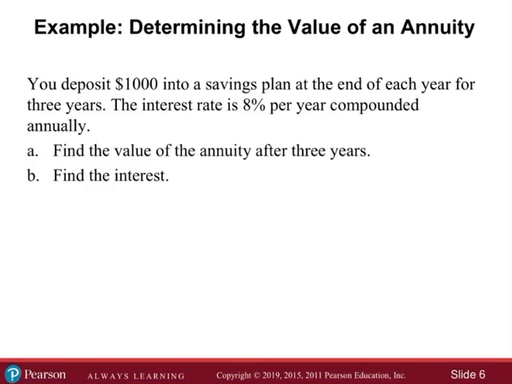Okay. So say we were to deposit $1,000 into a savings plan at the end of each year for 3 years. The interest rate is 8% per year compounded annually. Find the value of the annuity after 3 years and then find the interest. Let's see if we can do this. Okay. So like this.